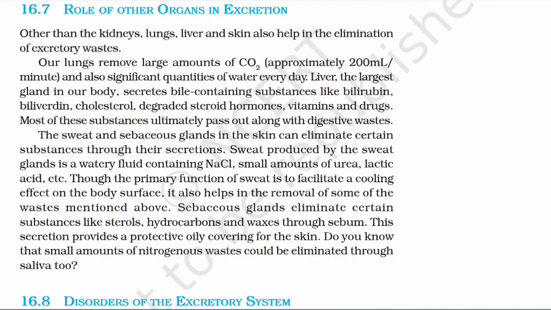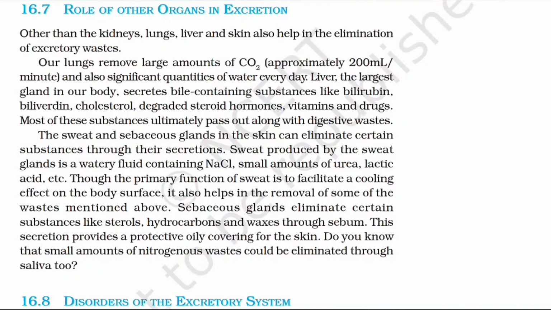Most of these substances ultimately pass out along with digestive wastage. The sweat and sebaceous glands in the skin can eliminate certain substances through their secretions. Sweat produced by the sweat gland is a watery fluid containing NaCl, small amounts of urea, lactic acid, etc.